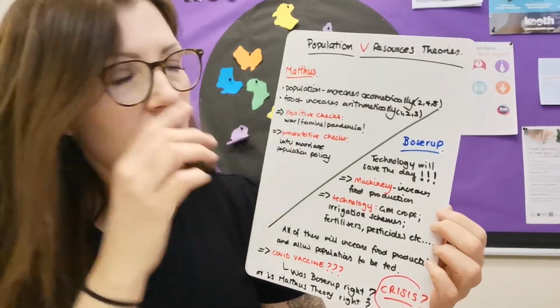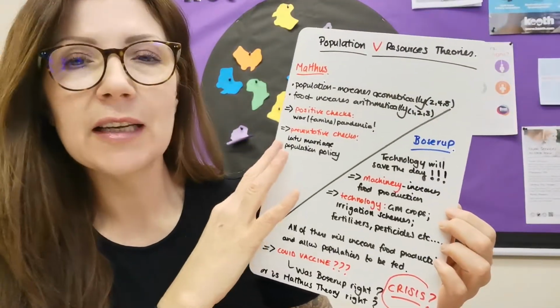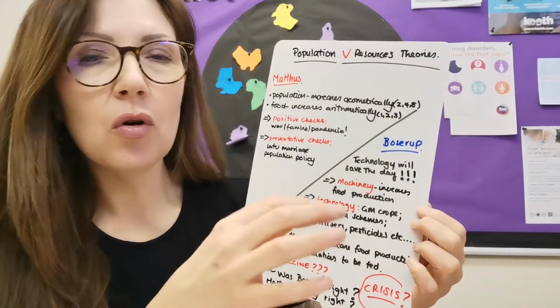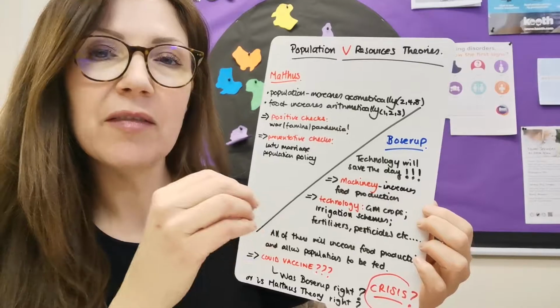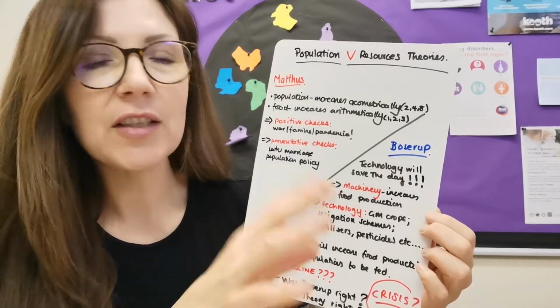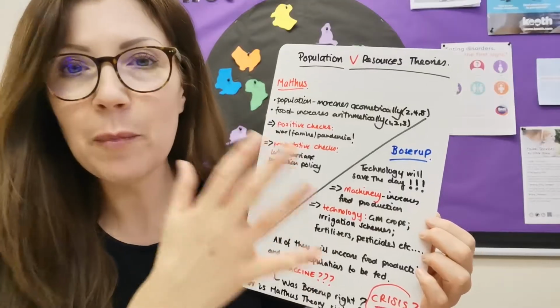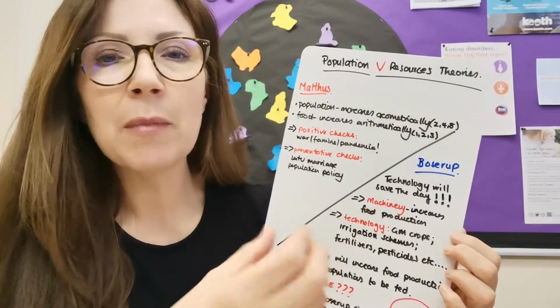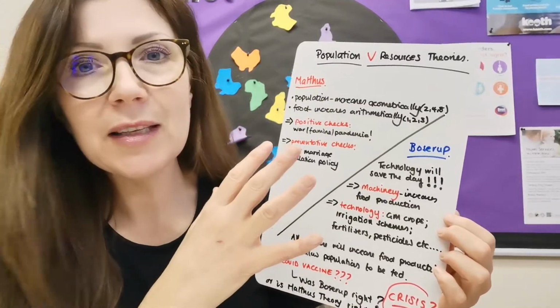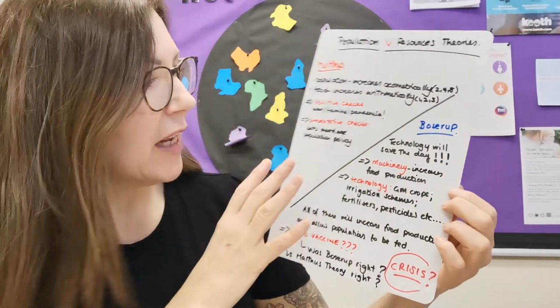Unfortunately, what he is telling us is that food increases what we call arithmetically, so 1, 2, 3, 4, 5. So you will always have a situation where the amount of food that you have will be outstripped by the amount of population that we have. So we've got a population in the world of 7 billion almost. It's rising maybe to 9 billion in 2030. So from Malthus's point of view, he's saying that we're always going to have an issue.